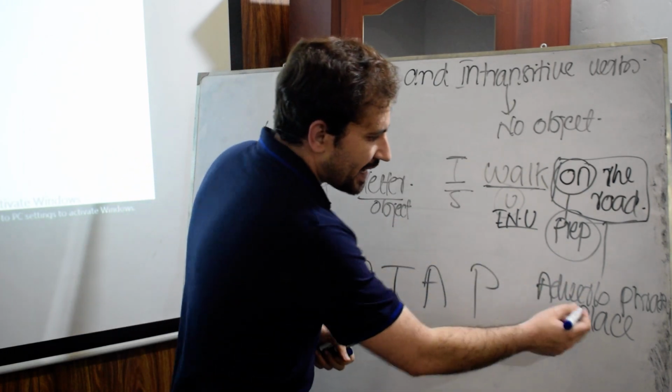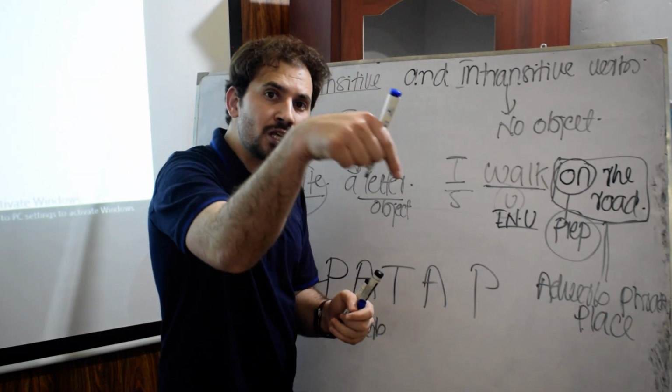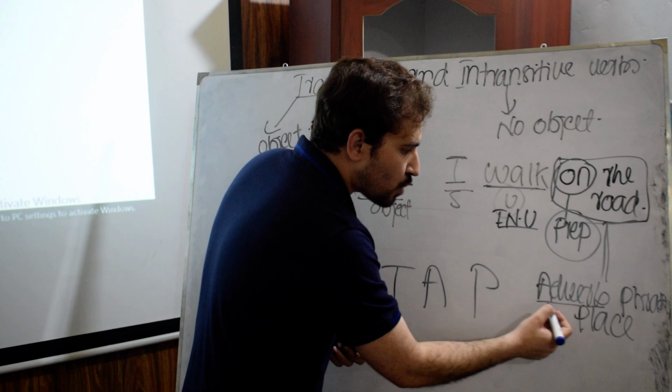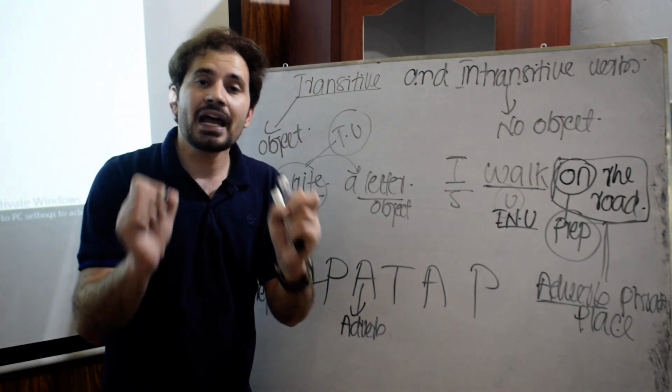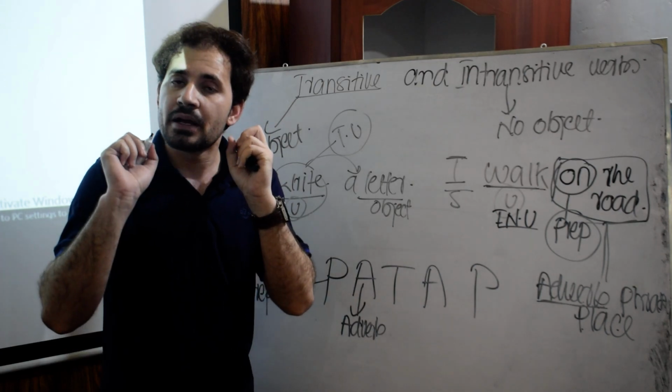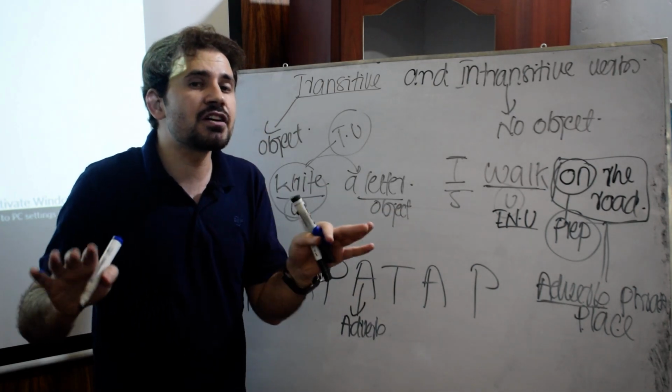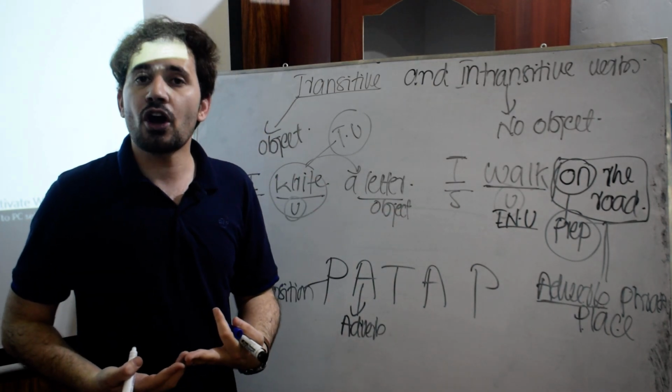Anything that shows place is called an adverb. So I can say this is called an adverb phrase of place. And remember, when a verb takes an adverb, it can never be transitive.